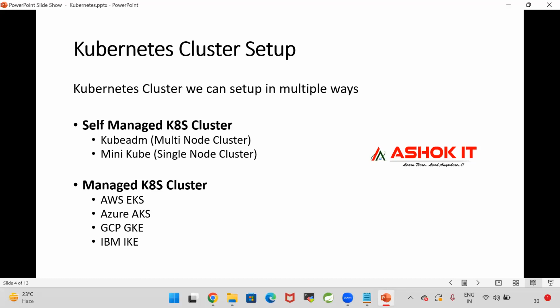As discussed, Minikube is nothing but a single node cluster that is just for beginners for practice purposes. That's it. In real time, we don't use that cluster. Kubedium: the companies that are not using AWS cloud will go for the Kubedium cluster, a multi-node cluster.